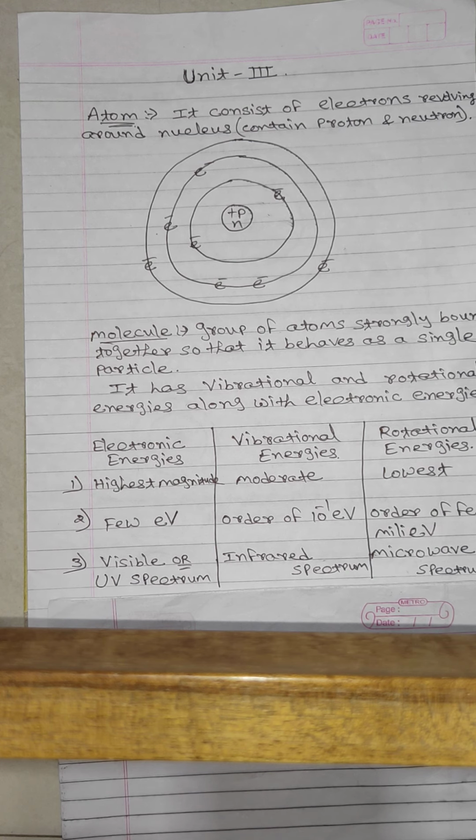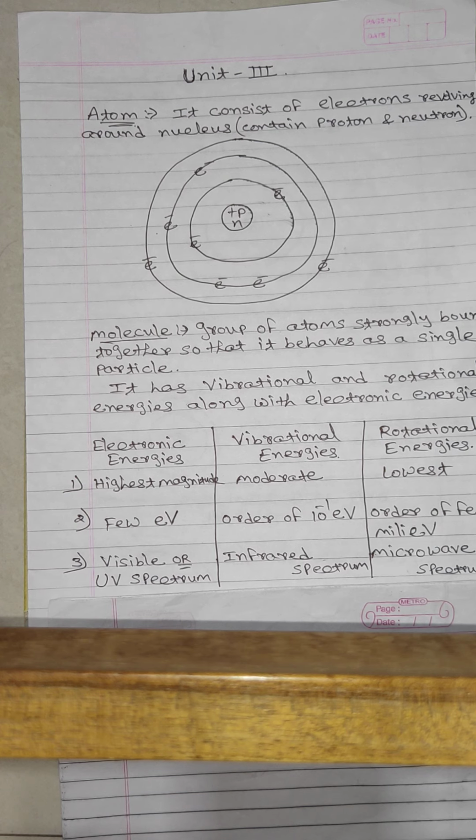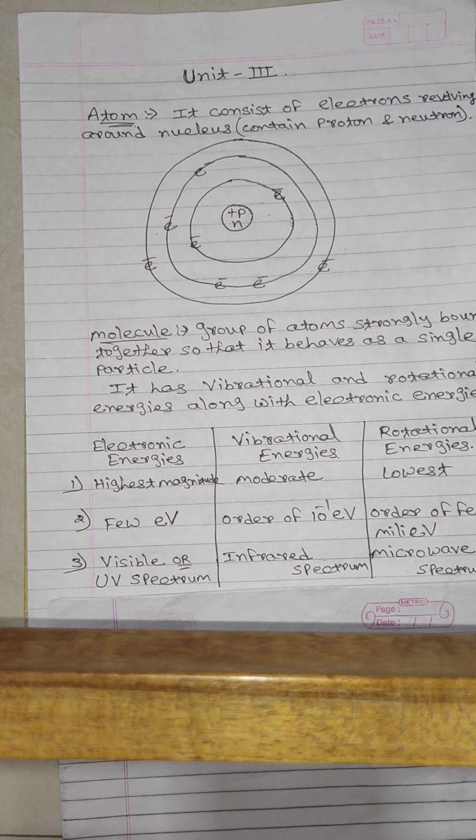We all know that electromagnetic waves have different types of spectrum. The most common spectrum which we know has seven parts. First is gamma ray, second is X-ray, third is ultraviolet ray, fourth is visible, fifth is infrared, sixth is microwave, and seventh is radio wave. These are arranged in decreasing order of frequency, meaning gamma ray has the highest frequency, whereas radio wave has the lowest frequency.